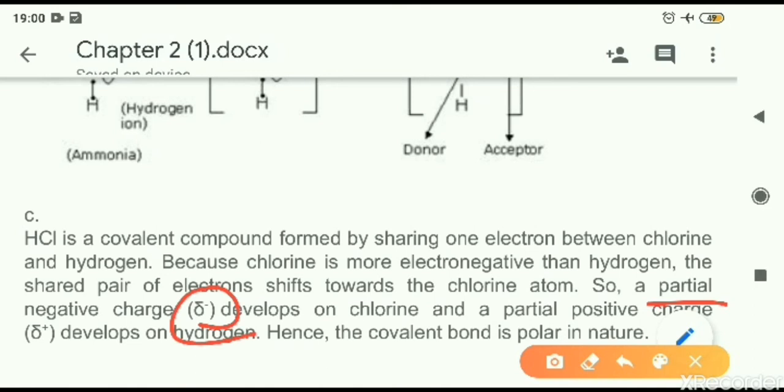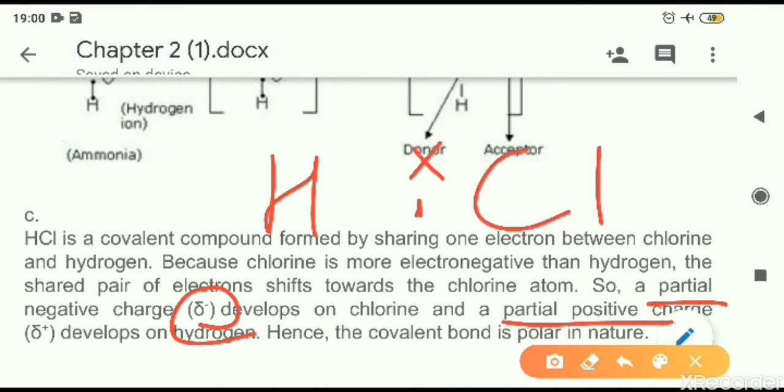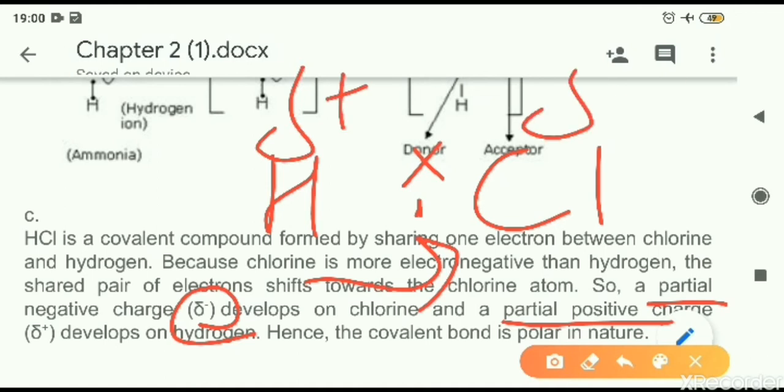Partial negative on chlorine and partial positive on hydrogen. Hydrogen and chlorine both share a pair of electrons, but the electron pair is shifted more towards one side. They are moving towards chlorine because chlorine is more electronegative. Partial charges develop on both sides, and that is what leads to polarity.